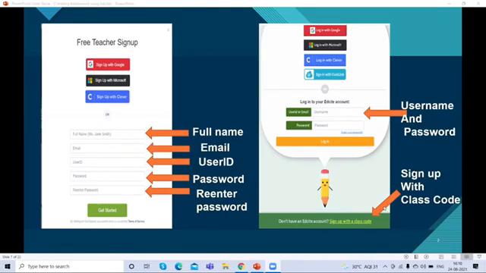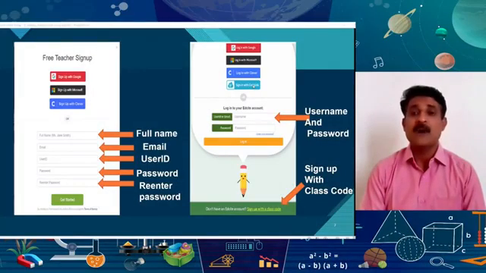And if you are a student, this is a useful pop-up window for the student to join this EdSite platform. You can join with your Google account, Microsoft, Clever, and you can join with the class link which has been provided by your teacher.